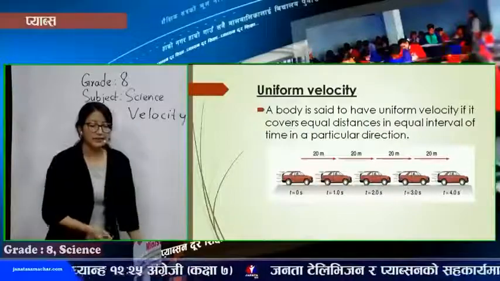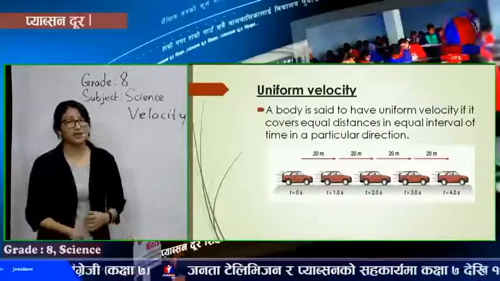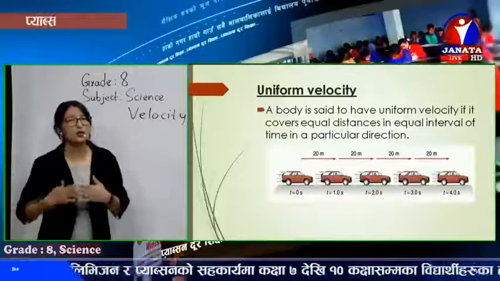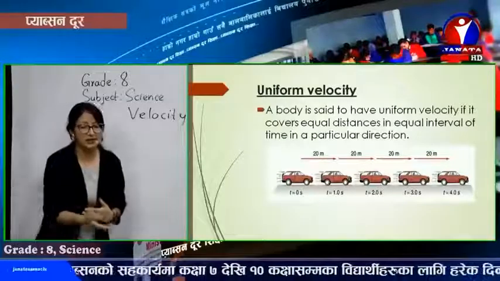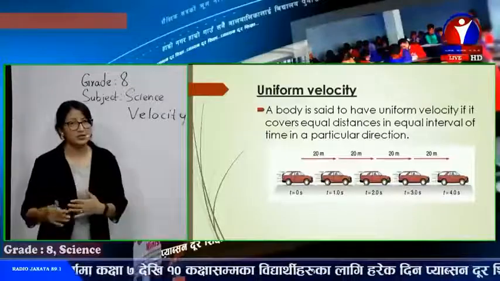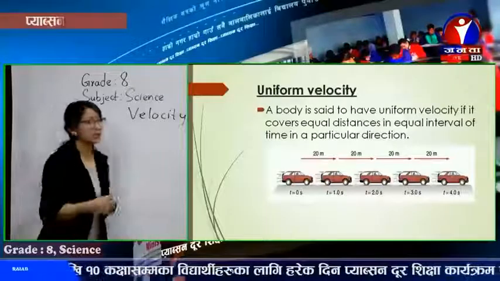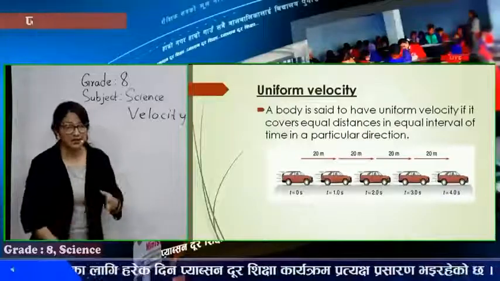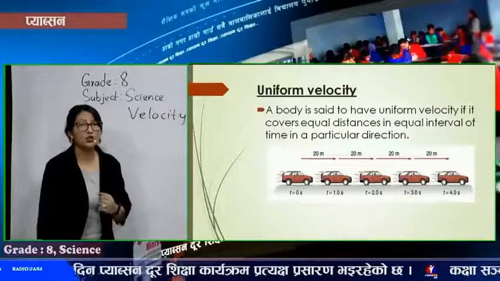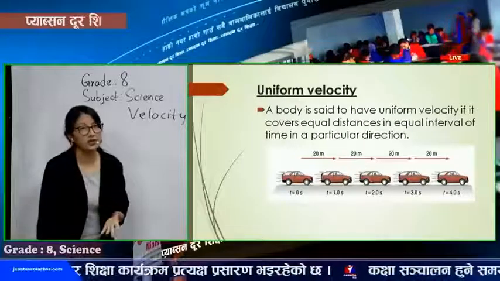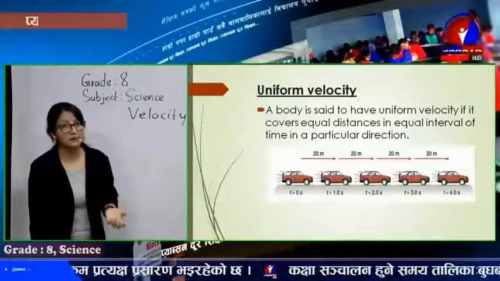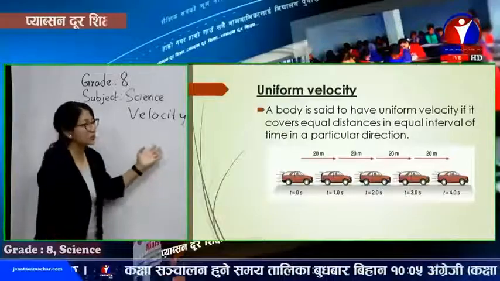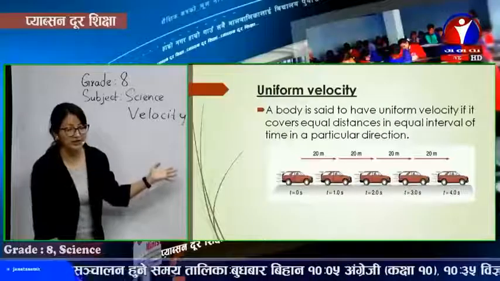Every 1 second, 20 meter, so your velocity is 20 meter per second in every second. So if a body covers equal displacement in equal intervals of time, then the body is said to be in uniform velocity.